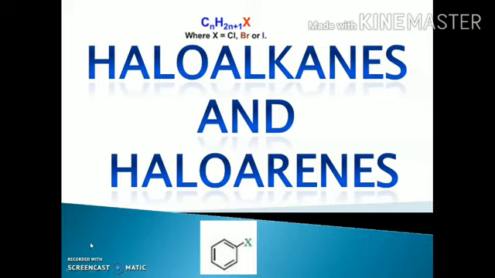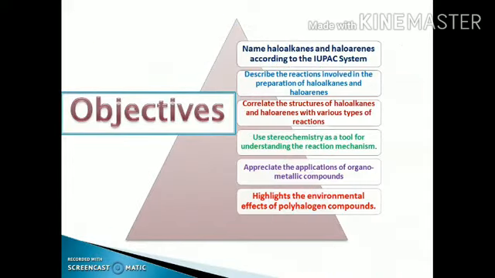After studying this chapter, you will be able to name the haloalkanes and haloarenes according to the IUPAC system, describe the reactions involved in the preparation of haloalkanes and haloarenes, correlate the structure of haloalkanes and haloarenes with the various types of reactions, use stereochemistry as a tool for understanding the reaction mechanisms, appreciate the applications of organometallic compounds, and highlight the environmental effect of the polyhalogen compounds.